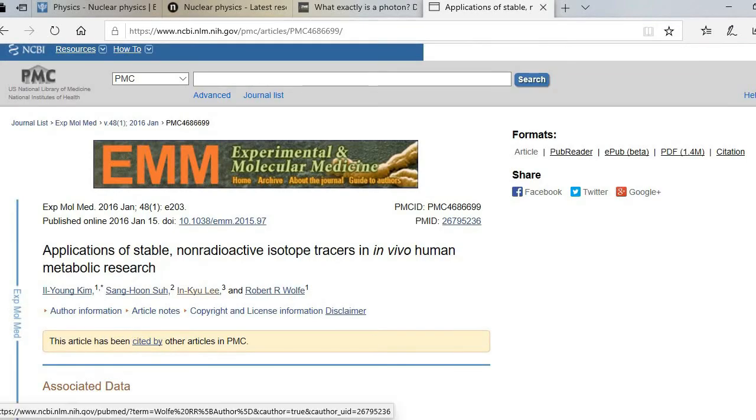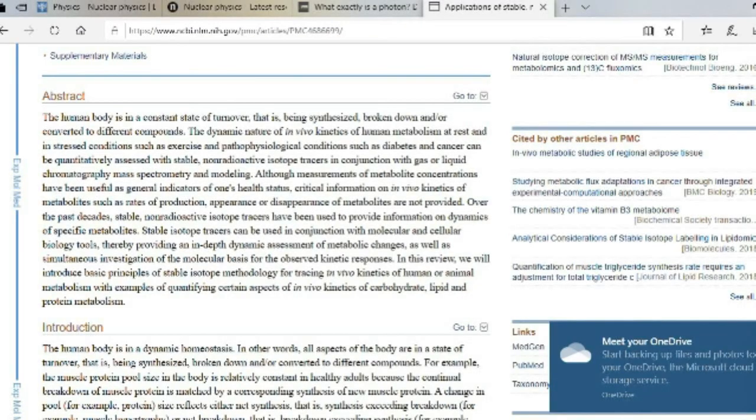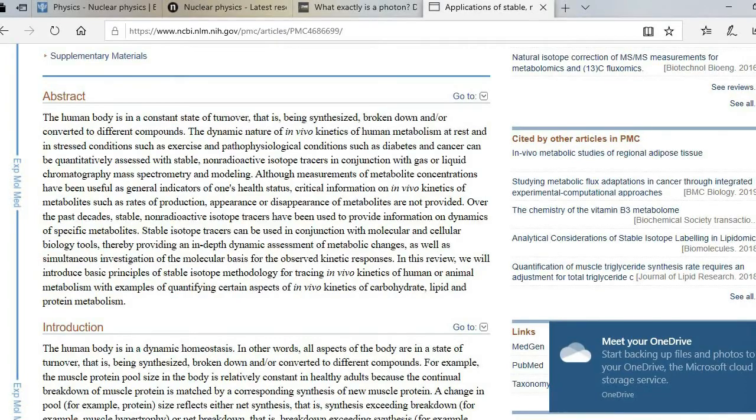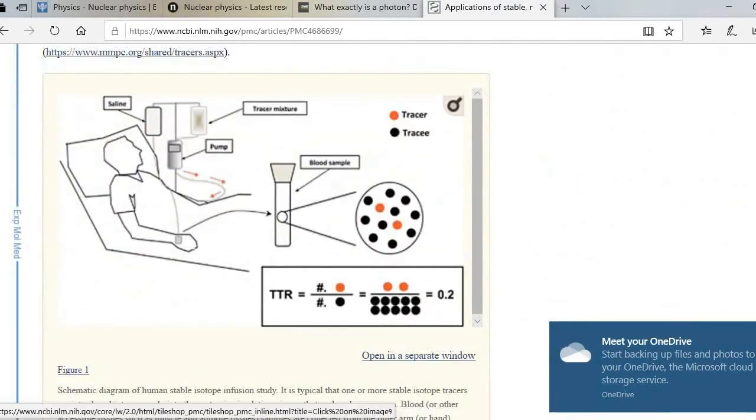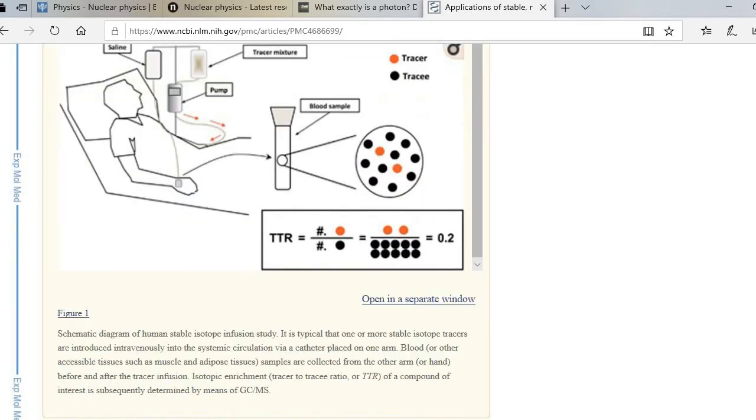We have here an article about metabolic tracers. So let us summarize the abstract. The use of stable non-radioactive isotope tracers in in vivo human metabolic research. Stable isotope tracers can be used in conjunction with molecular and cellular biology tools, thereby providing an in-depth dynamic assessment of metabolic changes as well as simultaneous investigation of the molecular basis for the observed kinetic responses.